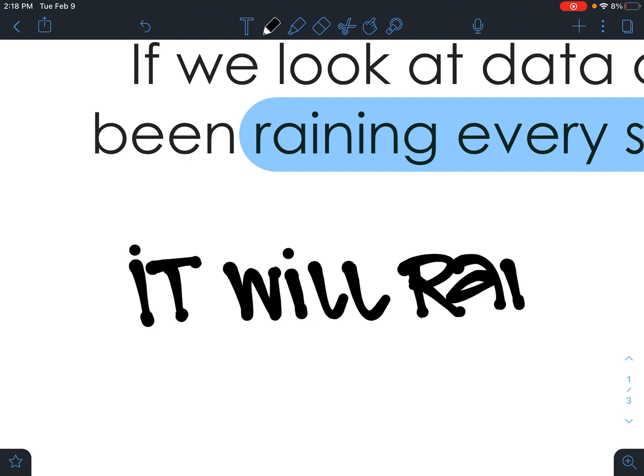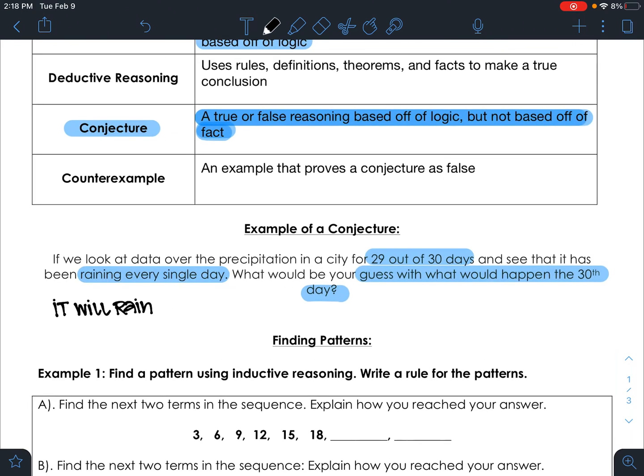That's our guess, and it is based off of the pattern of what's been happening out of the last 29 days. But if we get to that 30th day, does it have to rain? The answer is no, it doesn't have to. It could just be sunny, or you could get a hailstorm or have a tornado. We don't know what's going to happen on that 30th day, but our guess is that it's going to rain.